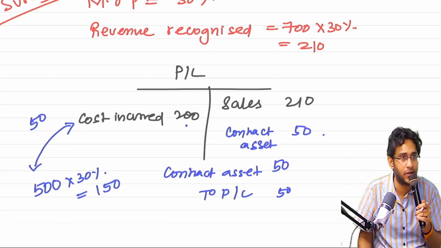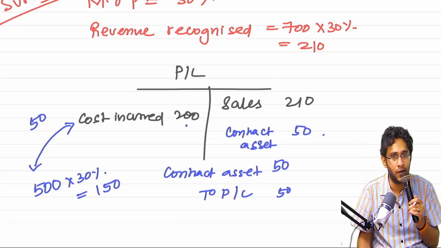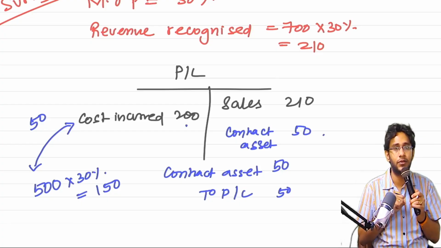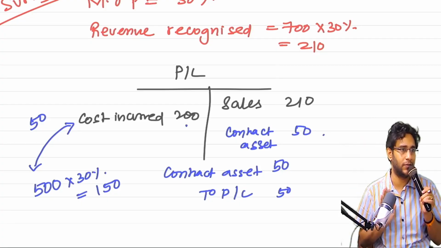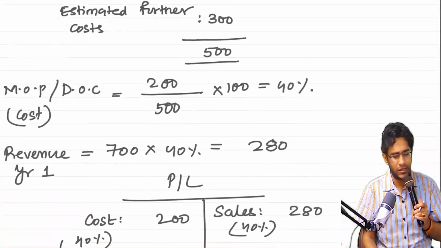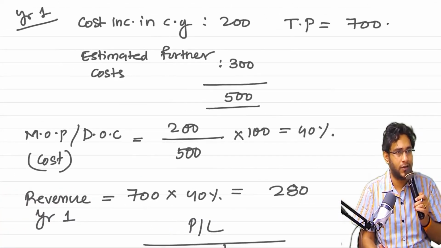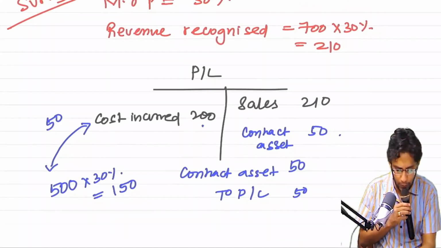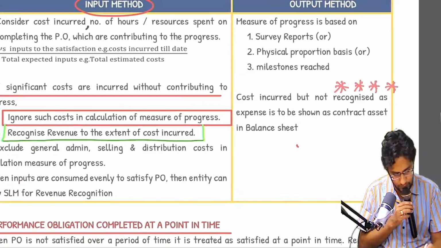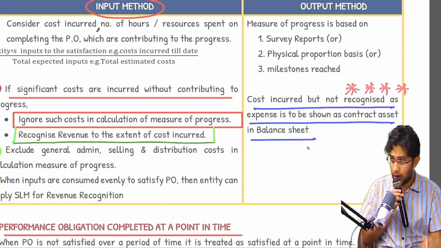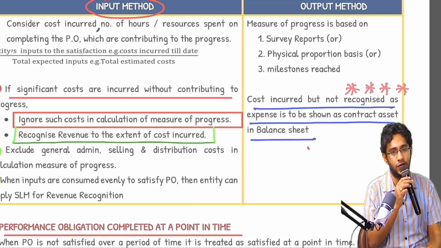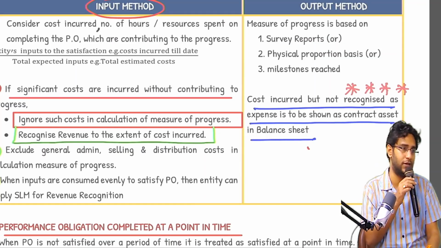Are you understanding, sir? Is it logical enough? So how will you identify it in the question? When somebody uses a survey report, output method and all, you have to check this problem. On the cost basis the problem will not come. Am I clear, sir? Right. Now, this point I have written here. Under the output method, cost incurred but not recognized as an expense is to be shown as a contract asset in the balance sheet. With the output method, this has to be done.